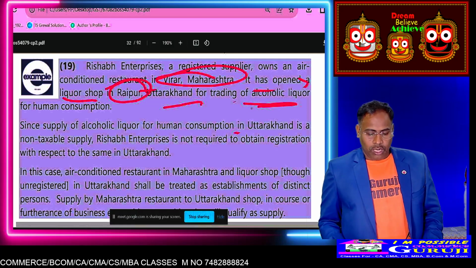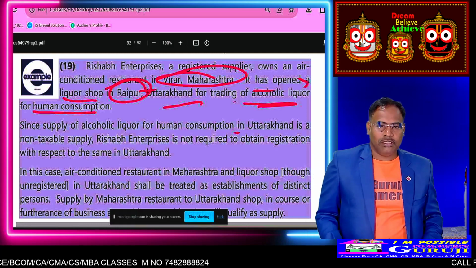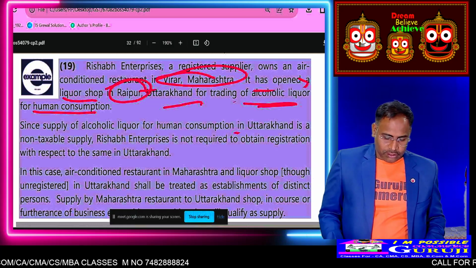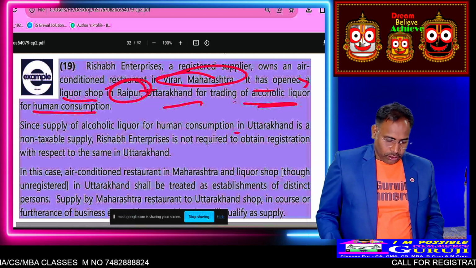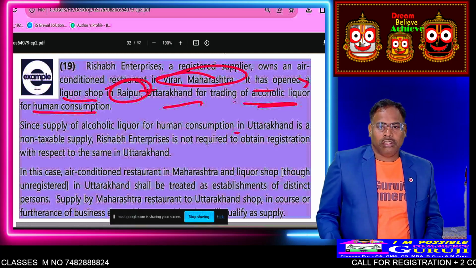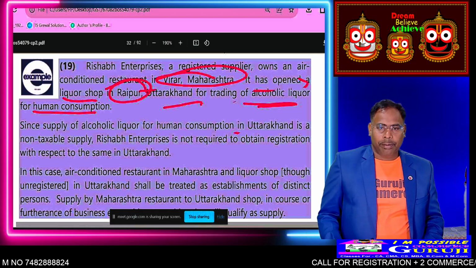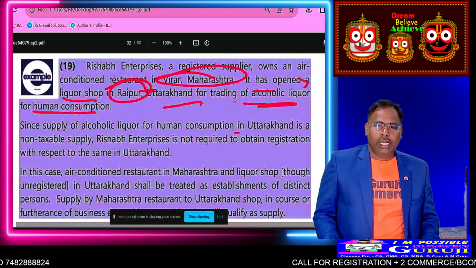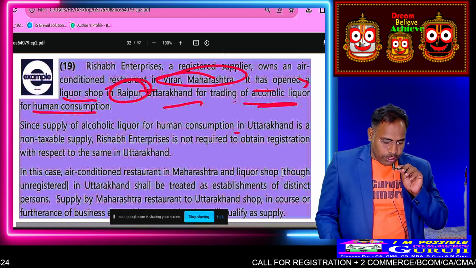Okay. Alcoholic liquor for human consumption. Is registration required for both cases?